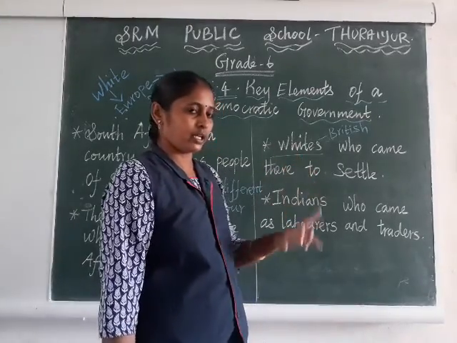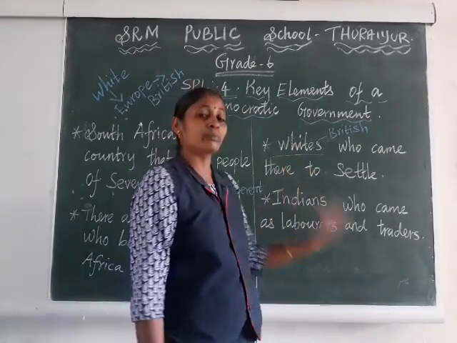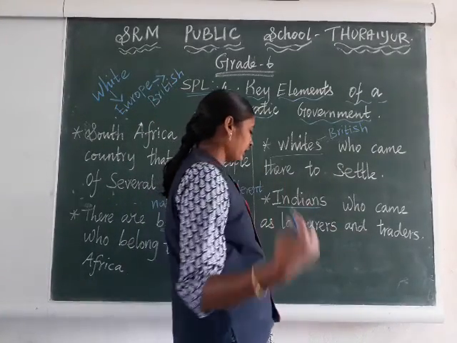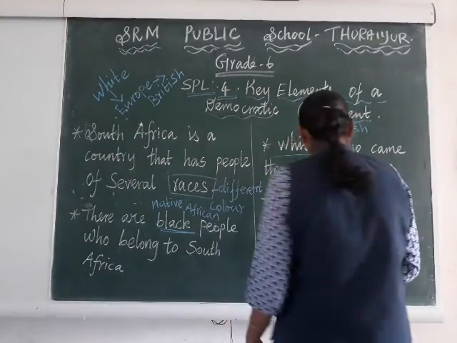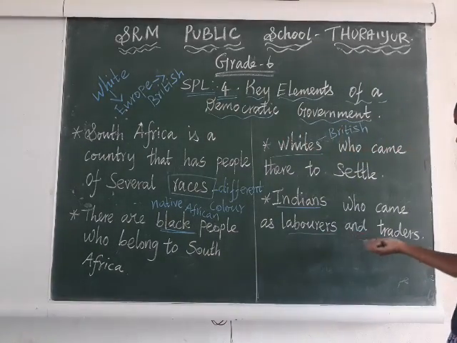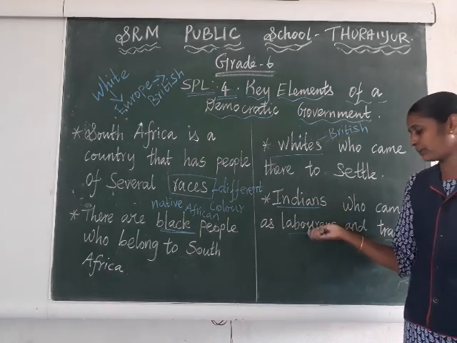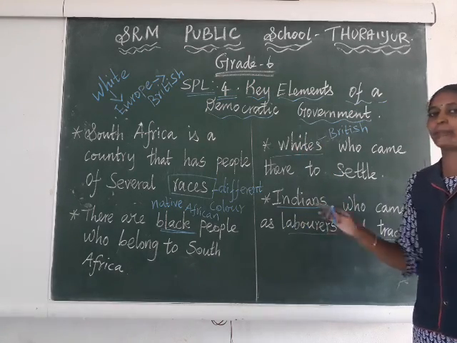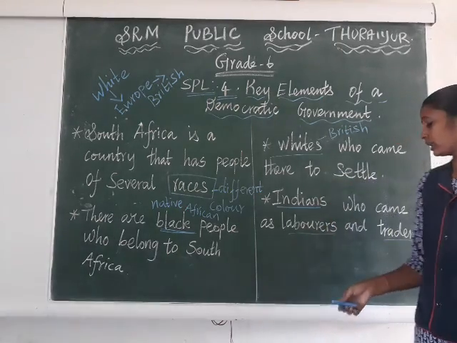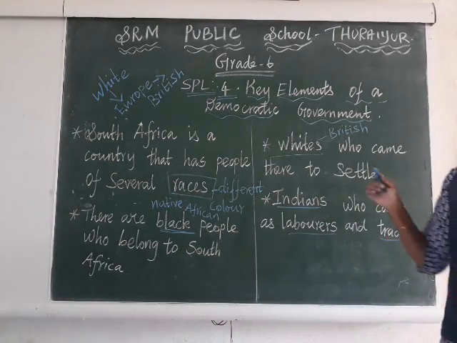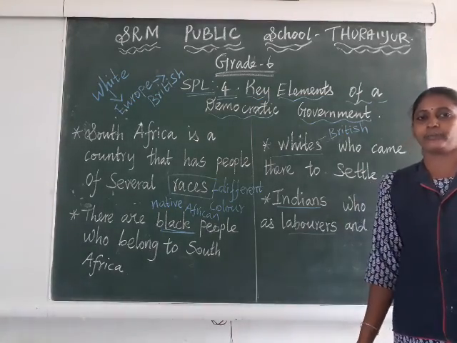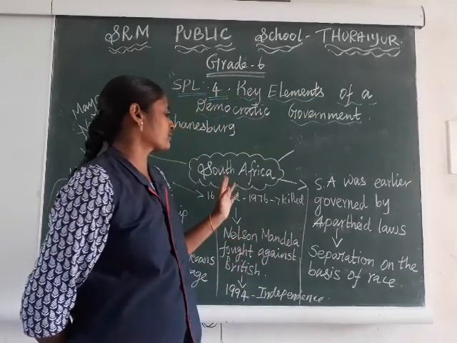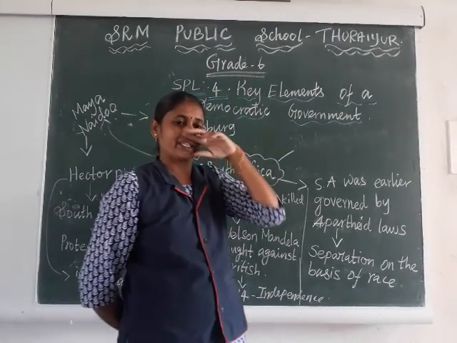Why did they come and settle? For trading and business purposes. And Indians came as laborers and traders. The laborers were taken by white people to South Africa to work on plantations or mines, and some traders also settled in South Africa. Just as India was ruled by the British for a long time, South Africa was also ruled by the British for a long time.